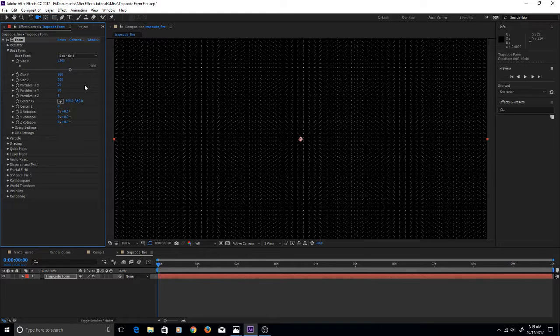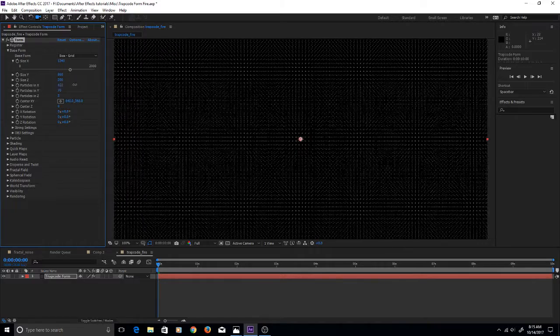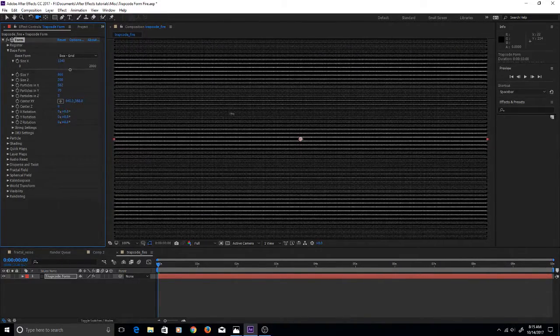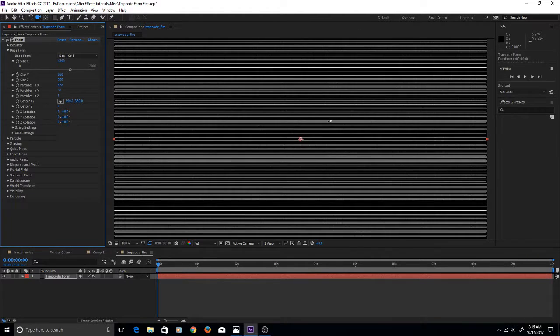So the next thing we have to do is tell Trapcode Form how many particles we want in this plane that we're creating. So we're going to use a lot of particles. Let's start with maybe just under 1200. And we can certainly adjust that later if we decide we want a different look.